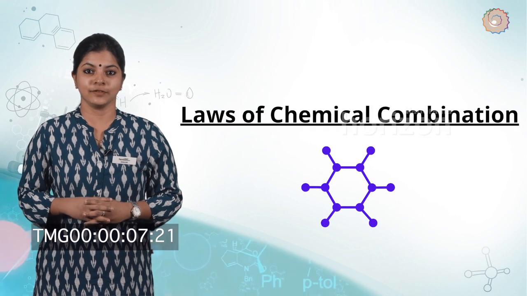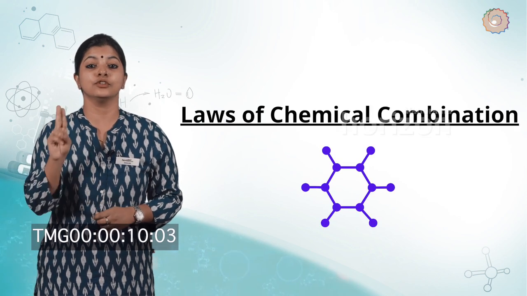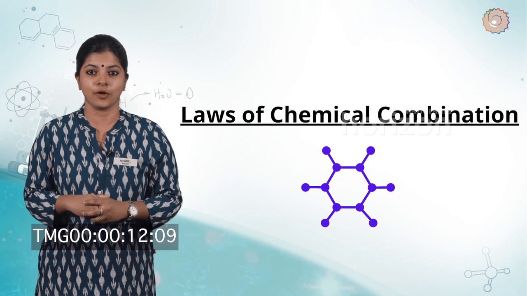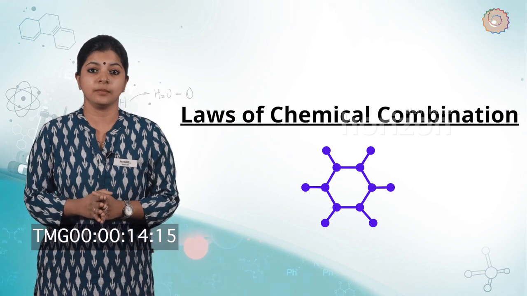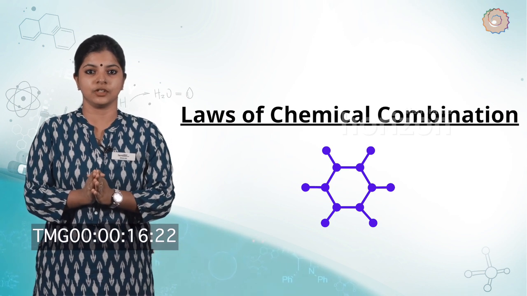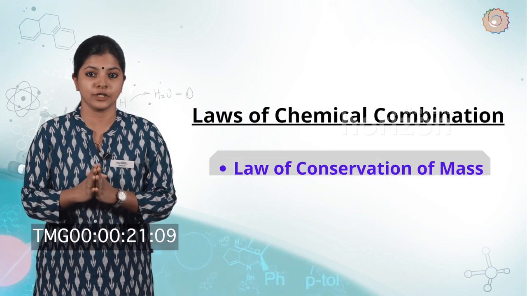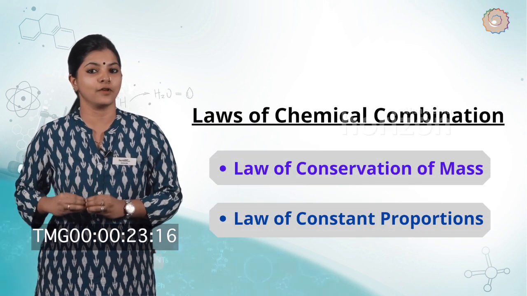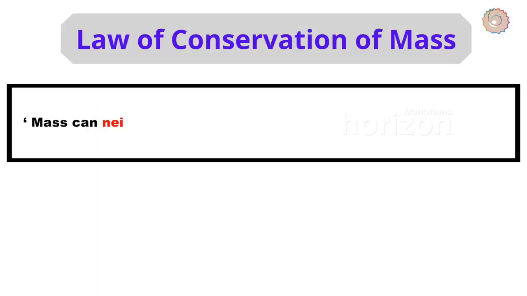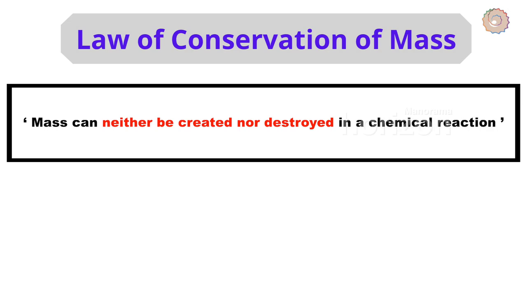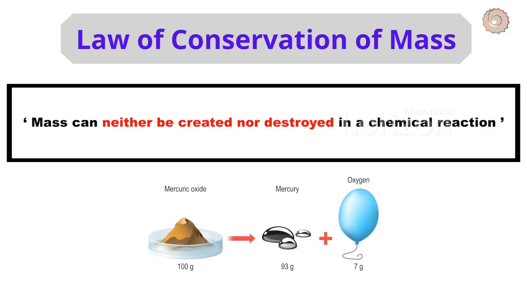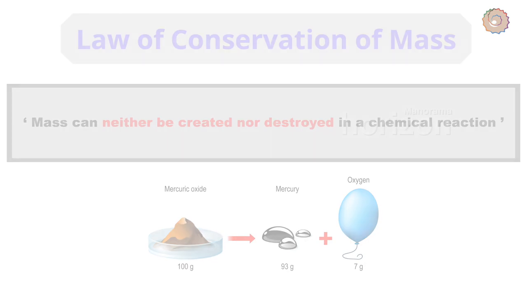Lavoisier laid the foundation of chemical sciences by establishing two important laws of chemical combination. These laws were established after much experimentation by Lavoisier and Proust. It is the law of conservation of mass and the law of constant proportions. The law of conservation of mass states that mass can neither be created nor be destroyed in a chemical reaction. This means that during a chemical reaction, the sum of the masses of the reactants and the products remain unchanged.